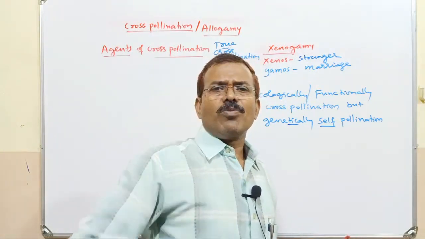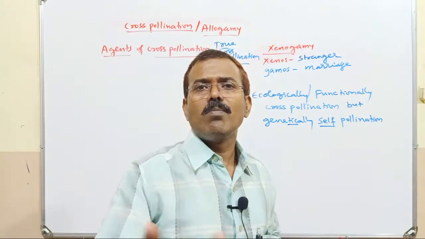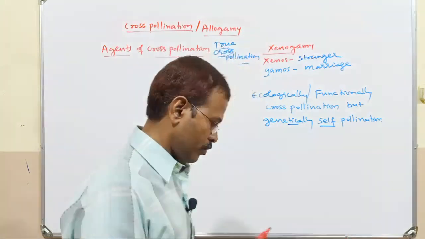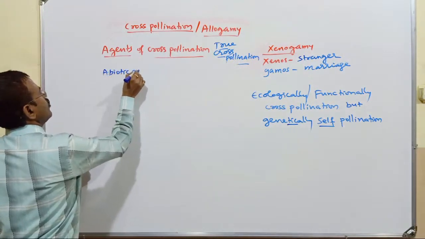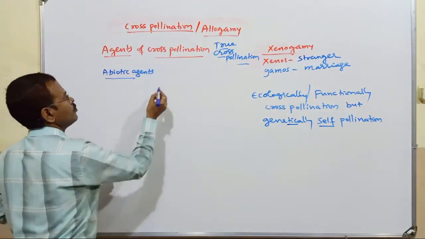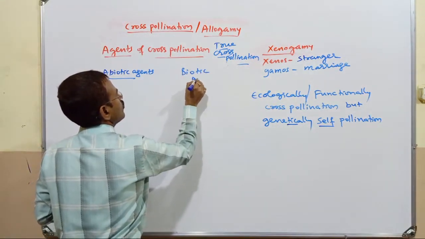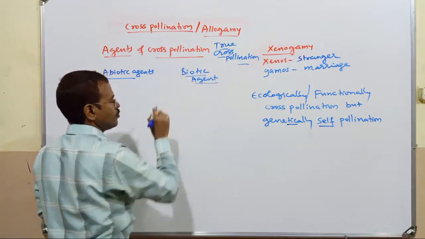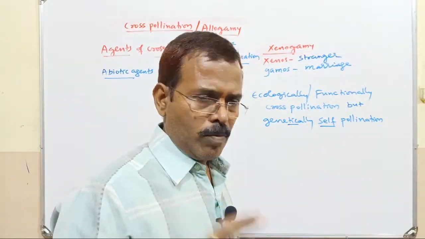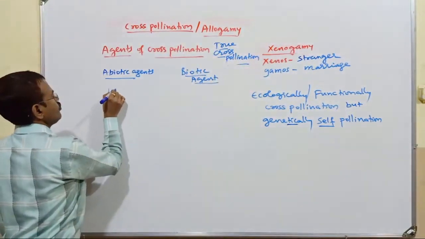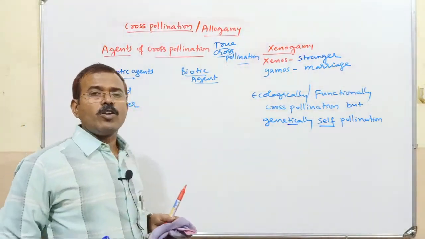We have mainly two types of agent, one biotic agent, living agent, and another one abiotic agent, that is non-living agents. Abiotic agents, non-living agents, are mainly wind and water.